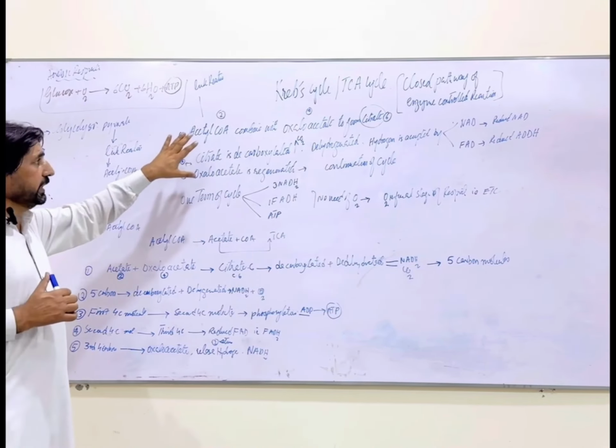Now when we describe the overall reaction of the Krebs cycle, acetyl CoA, which was produced during the link reaction, converts into acetate plus CoA. Acetate is taken up by the T.C.A cycle or Krebs cycle, and CoA is removed from the T.C.A cycle, right? So acetate, which was known as acetyl CoA, now has CoA removed, so we are left with acetate.